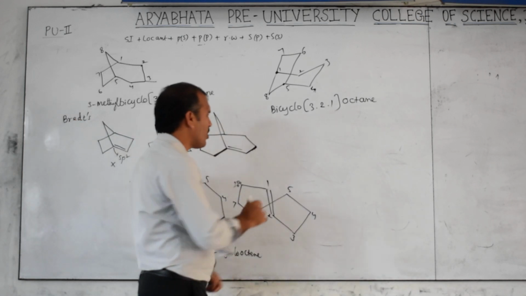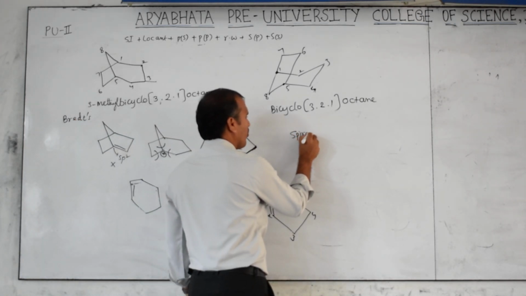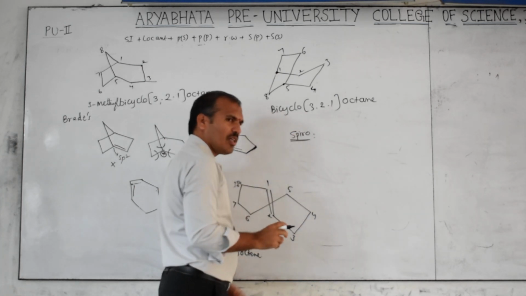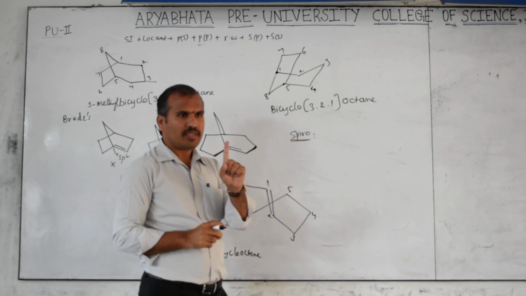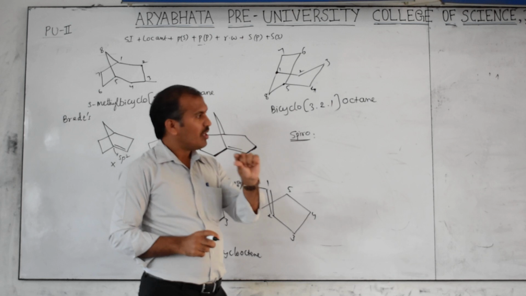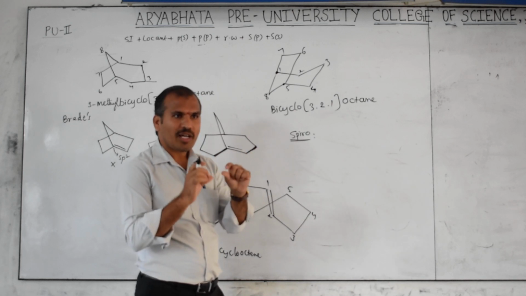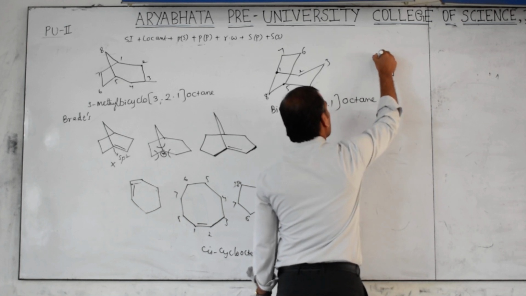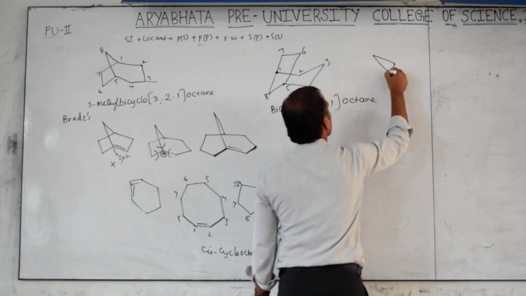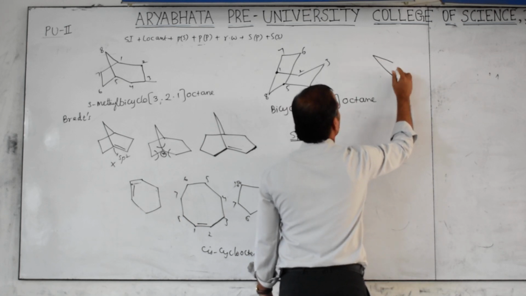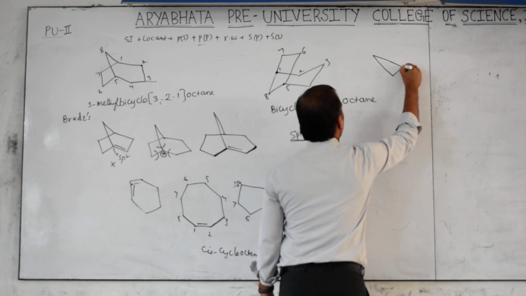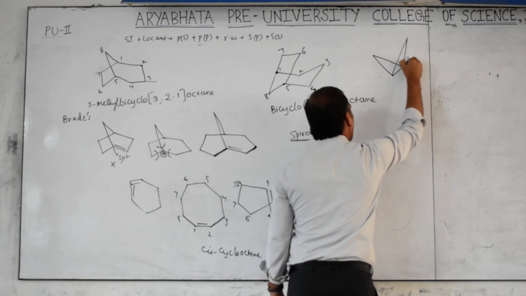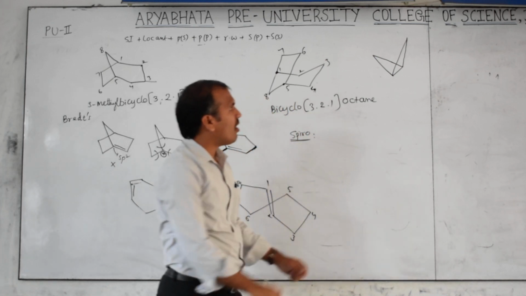Next, spiro compounds. Spiro compound means what? Two rings bonded to the same common atom. Fused ring means a common carbon-carbon bond. Consider this one: which one is it, bridged or fused?